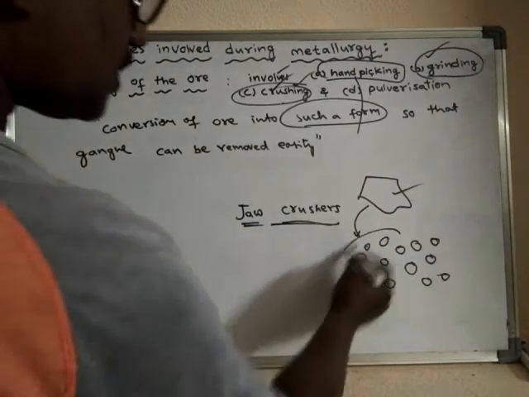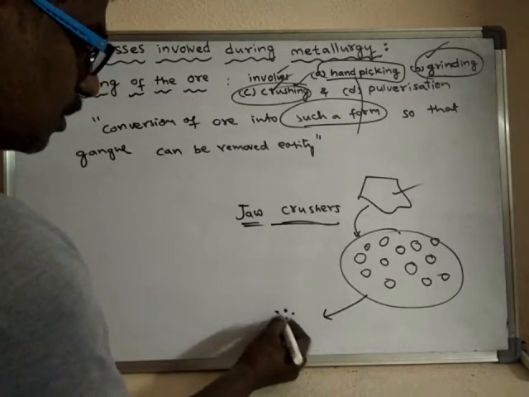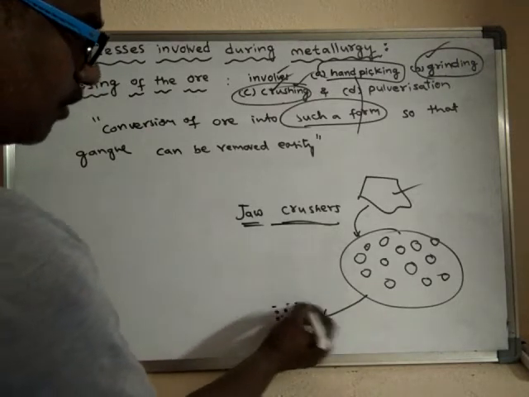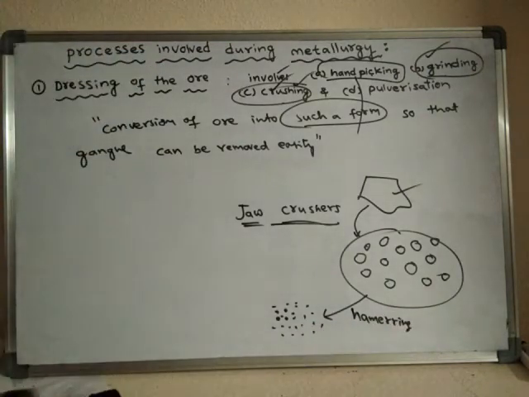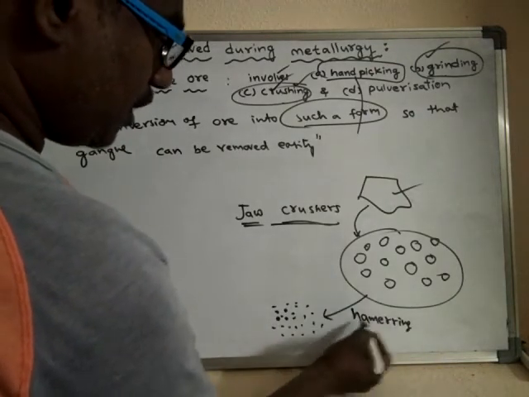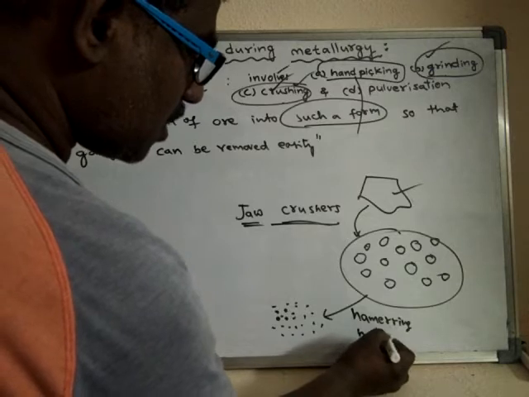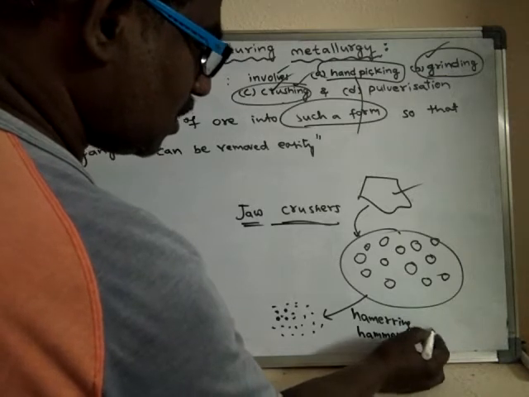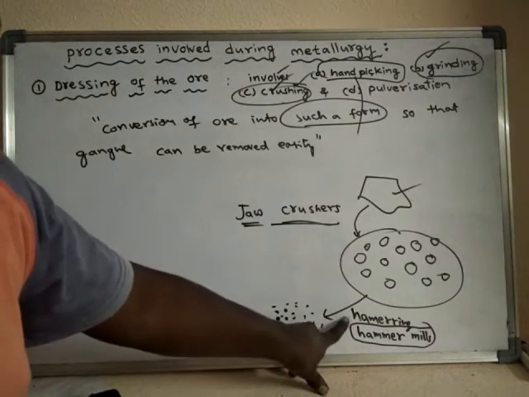And these pieces are further converted into very small pieces with the help of hammering. Hammering is done in hammer mills. What is hammering?